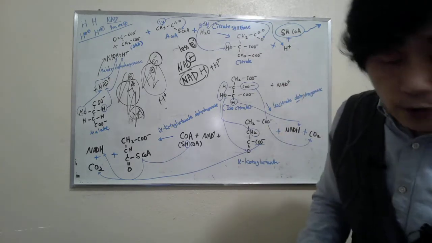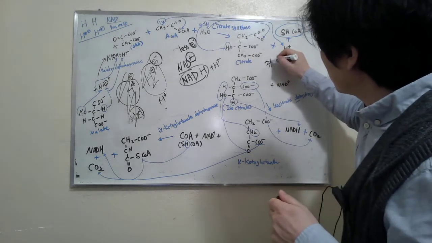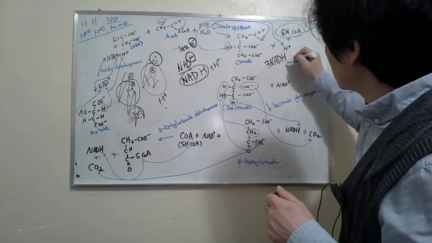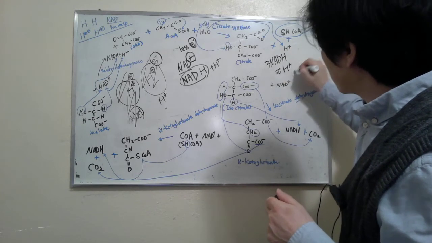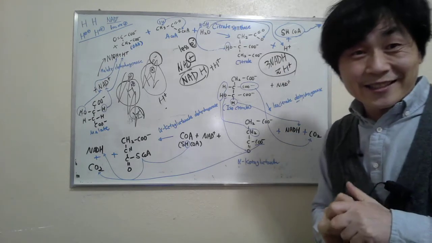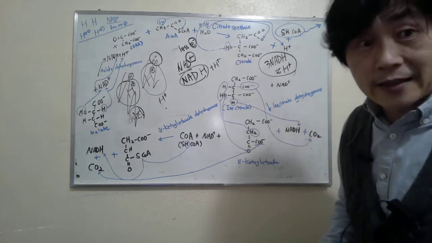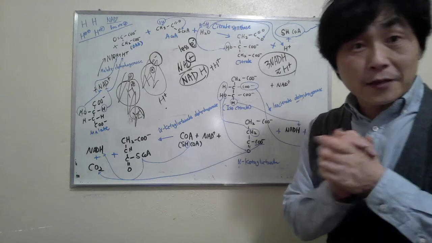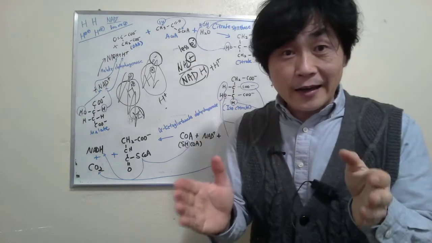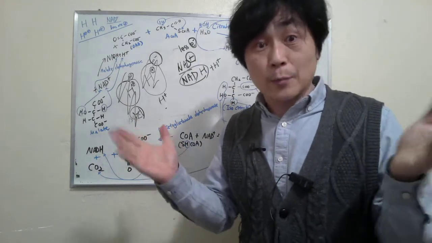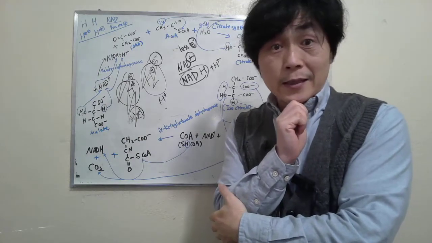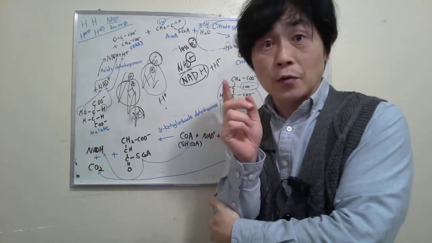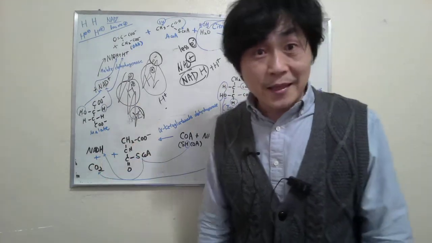So the net yield is 3 NADH and 2 protons, right? This is the net yield of NADH and protons through the TCA cycle. This is kind of an answer to Elia's question, but maybe other students have the same question too. Why sometimes NADH plus proton, or sometimes just NADH, right?